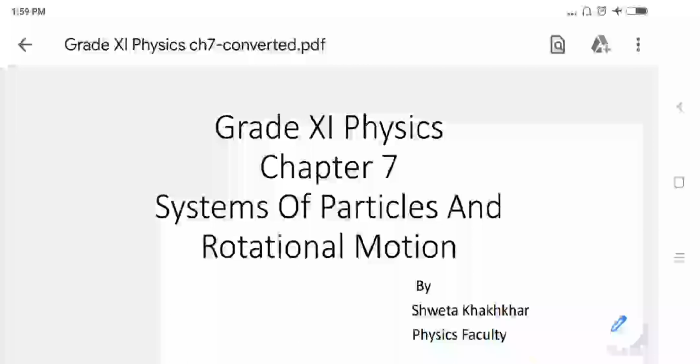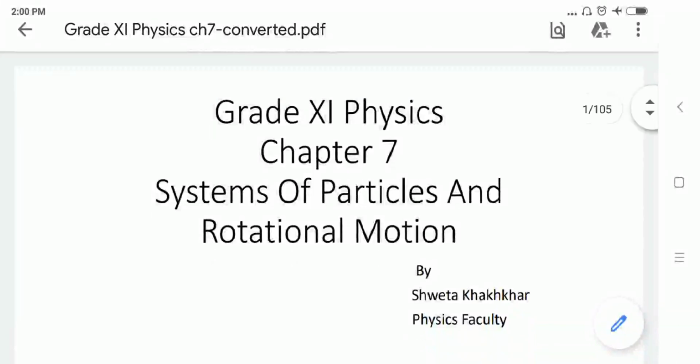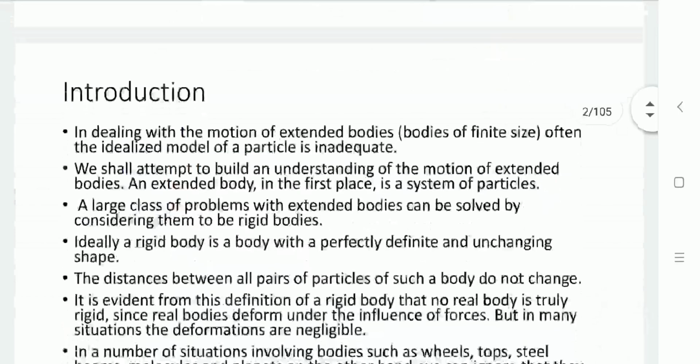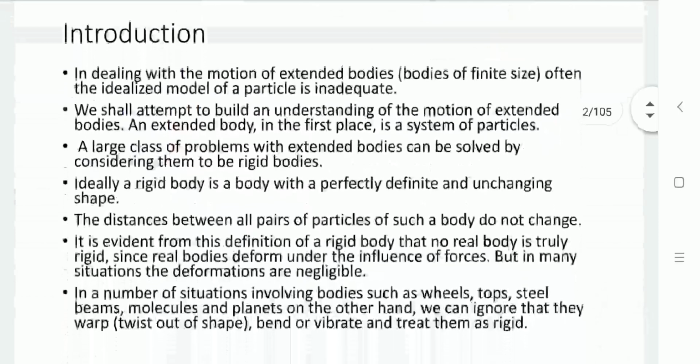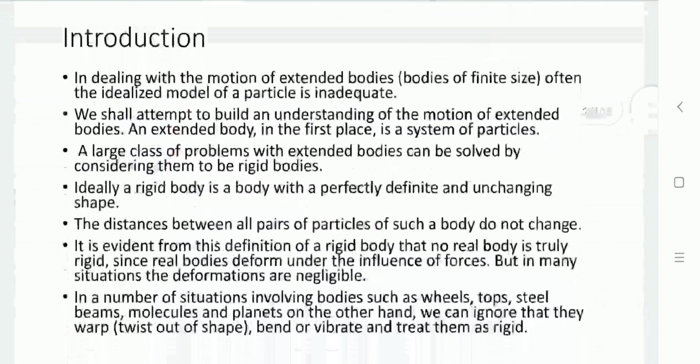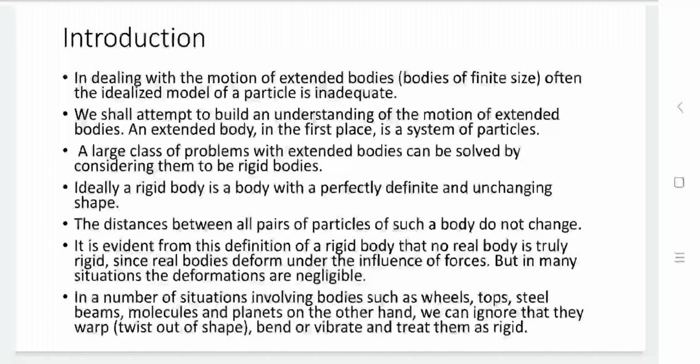Hello students, let us start our session of chapter number 7, Systems of Particles and Rotational Motion. Here in this particular chapter, we are going to study in detail about the rolling motion, or the object which is following a rolling path. So here the motion of the body is idealized as a particle. And here we are going to understand how motion takes place in a system of particles.